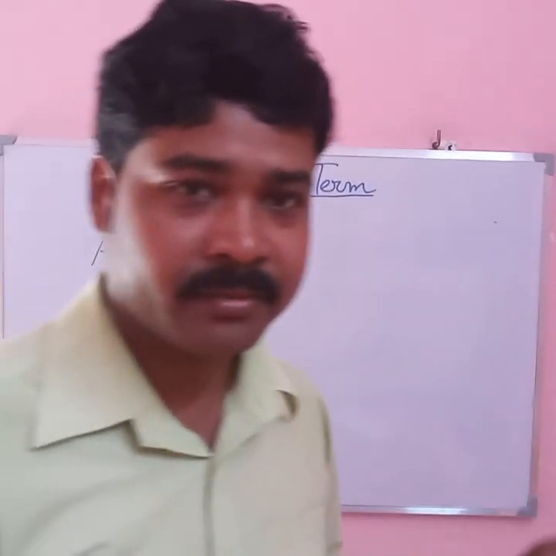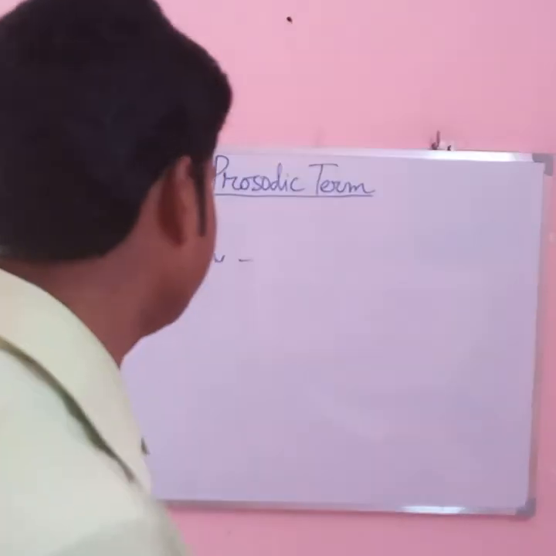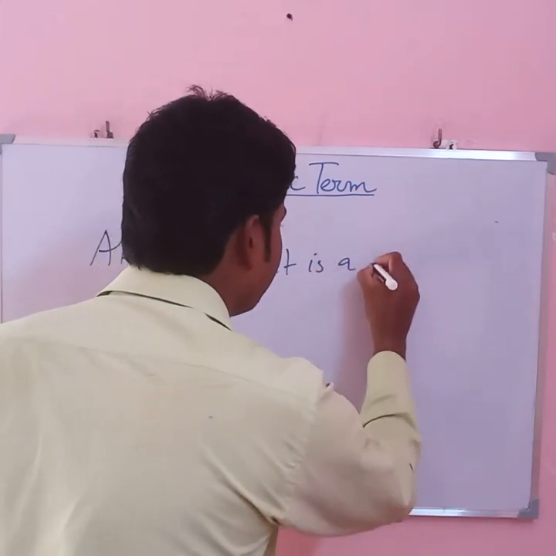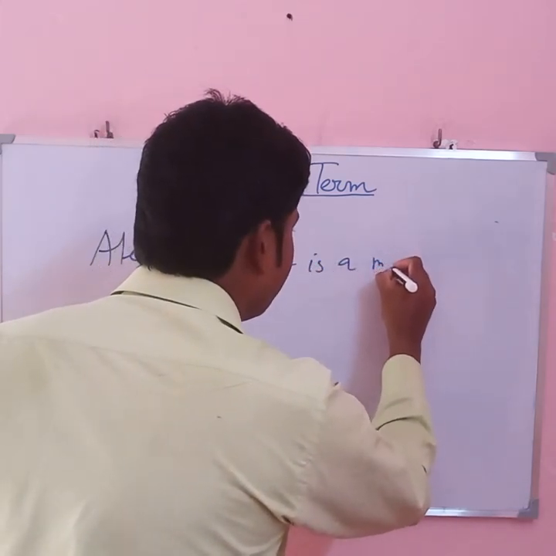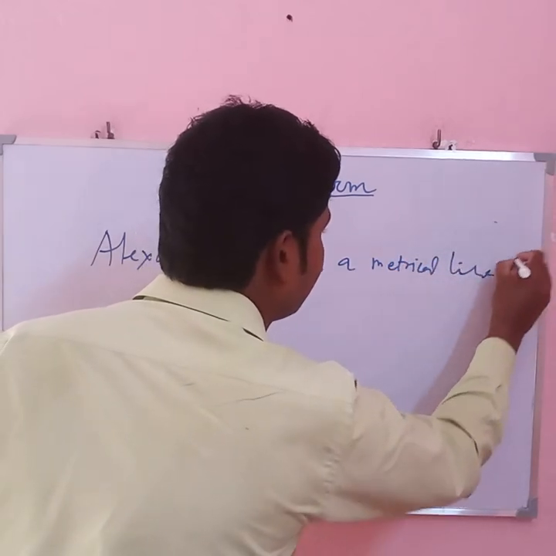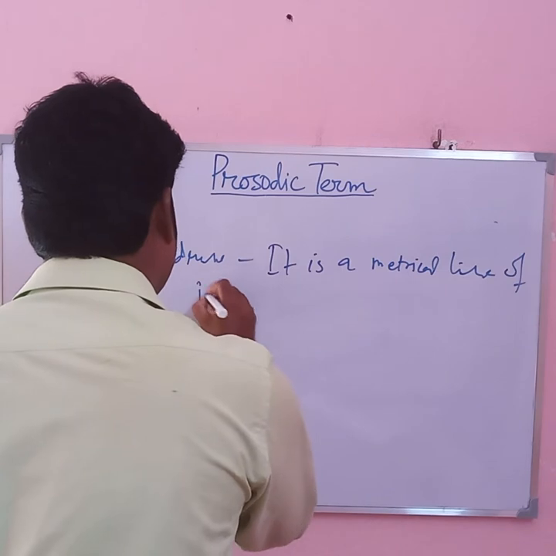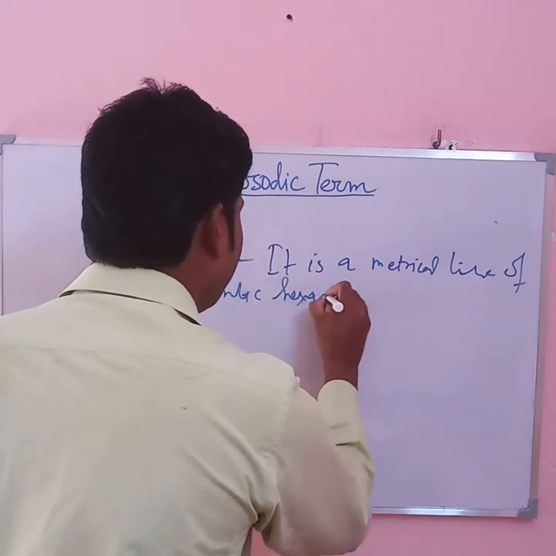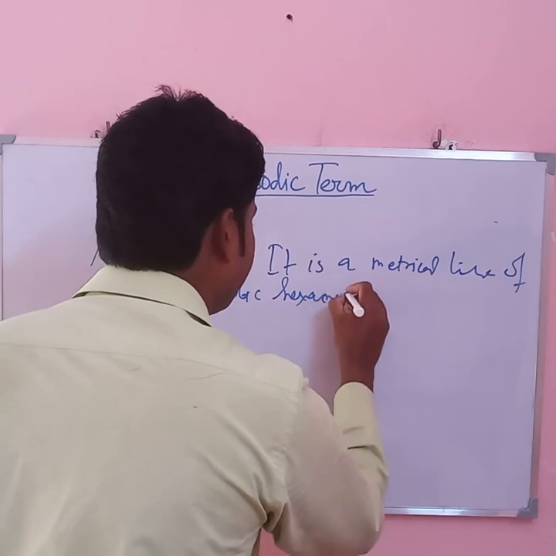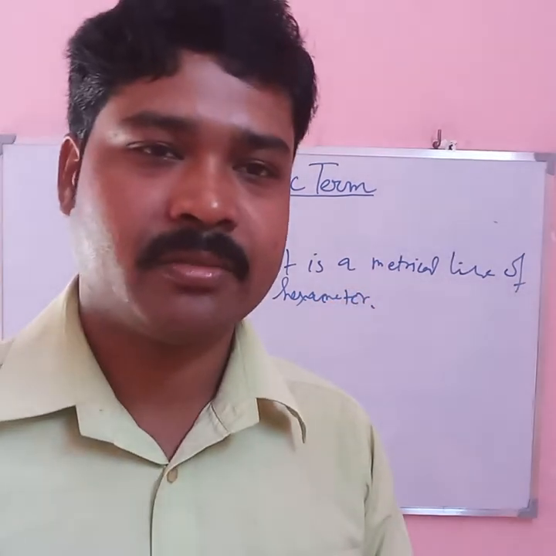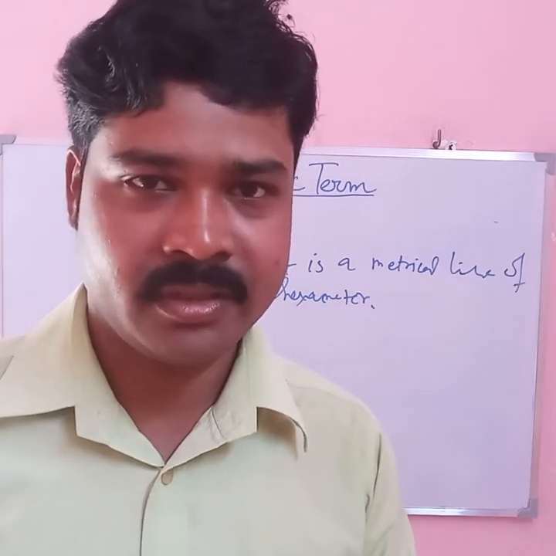So let me write first the definition. It is a metrical line of iambic hexameter. Iambic hexameter means iambic 6 measures or iambic 6 feet.